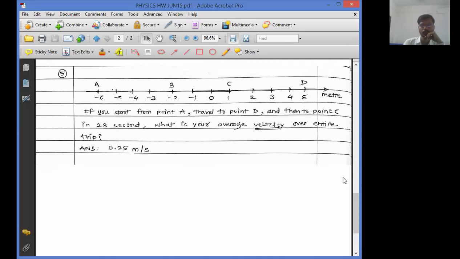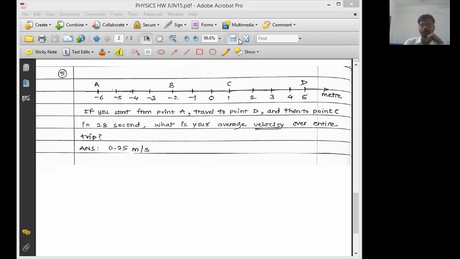Yes? Okay. Let me solve this question. Everyone again concentrate and get your concepts clear. Now let me read the question. There is some diagram given. Let us observe the diagram.